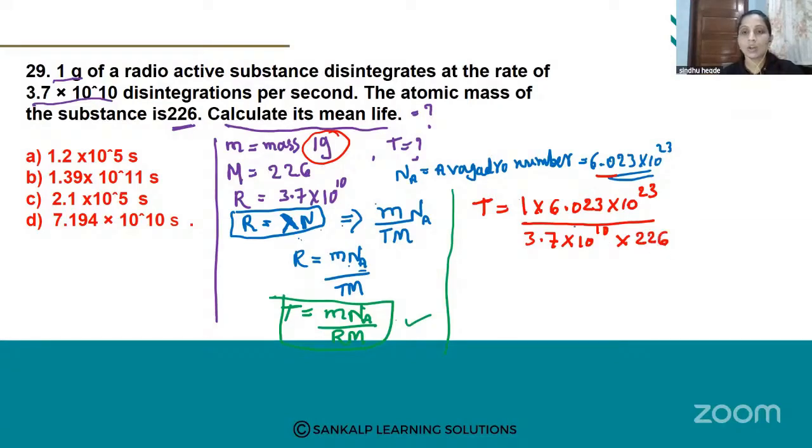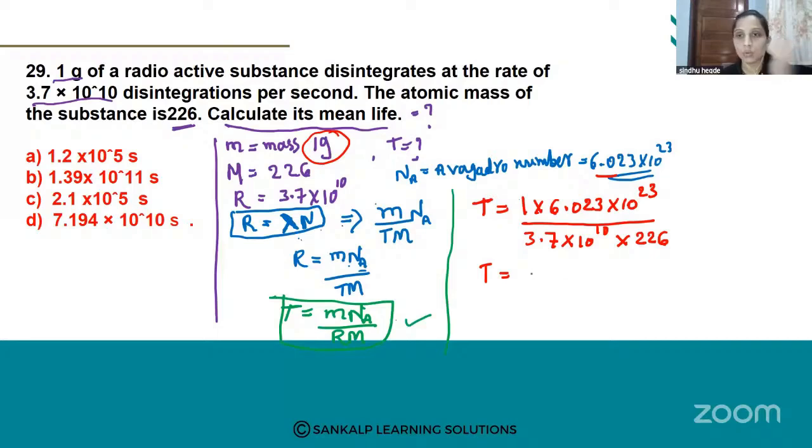So calculate all this and compare this with your options. Which option is correct? Calculate and tell me what you get. T is equal to what? I hope you all know how to calculate this one. After substituting the equation and formula, you know how to calculate, right? Calculate this one. What is your final answer?